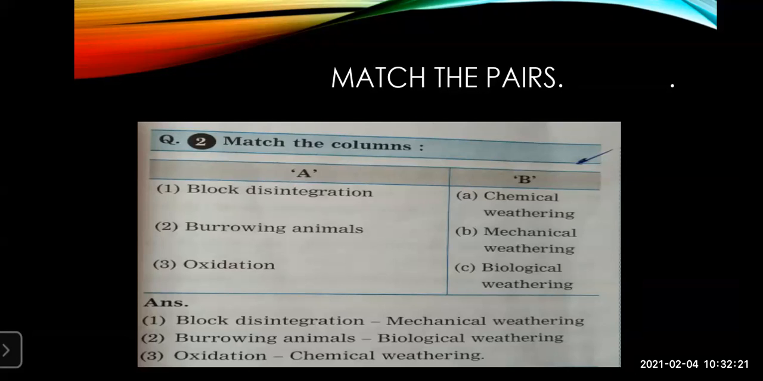In the same way, oxidization is a chemical weathering. Holes are formed on the rock. Even when you eat an apple and keep it for some time, you will see a reddish layer come on it. That is because of oxidization. And in the same way, oxidization is what? It is a chemical weathering. Whatever chemicals are present in the air get dissolved with oxygen. So that is why chemical weathering occurs. So this you must have learned in the previous slide.